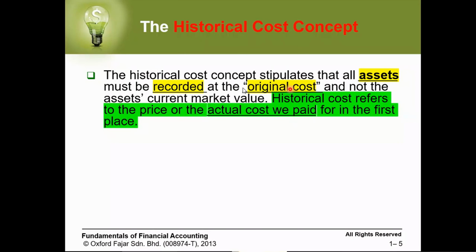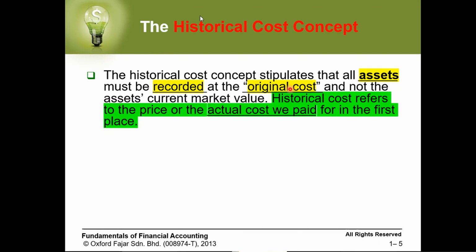Not the current price, because maybe they bought the bus 100,000, let's say, or 200,000 5 years back. But now the current price is maybe 100,000 only. So here, we cannot report the current market price. We need to report the historical cost. But to consider that the bus's price is decreasing because of usage, we will do another way, which we call depreciation. We're going to explain it later.